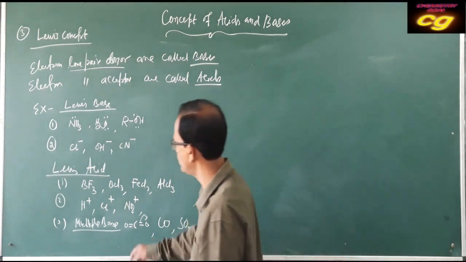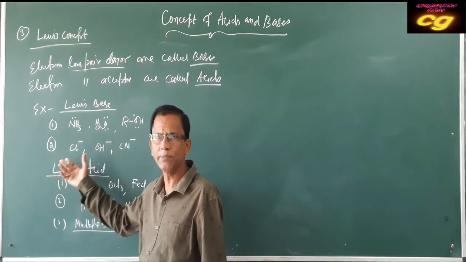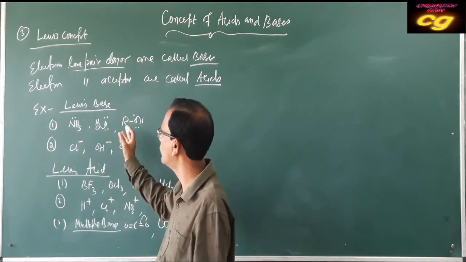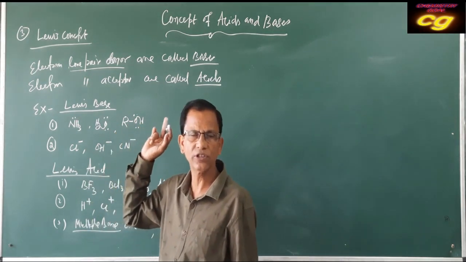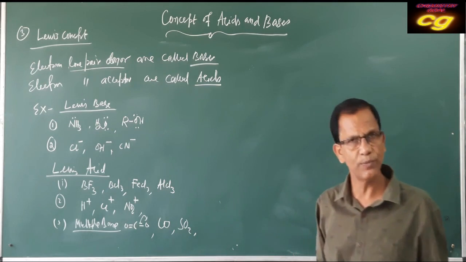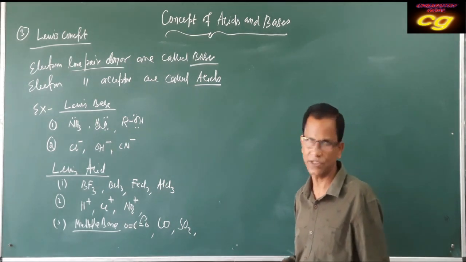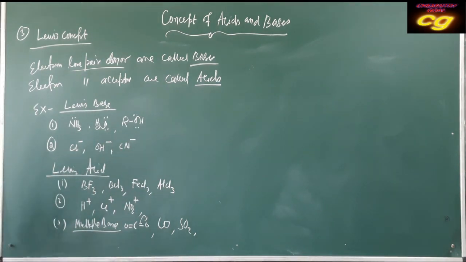These are the Lewis acids, these are the Lewis bases. Mainly those having negative charge, almost all are called Lewis bases. Having a lone pair, if you count the lone pairs on the central atom, you can know who are Lewis bases and who are Lewis acids. So these are some concepts of acids: the Arrhenius concept, the Lowry and Bronsted concept, and the Lewis concept.